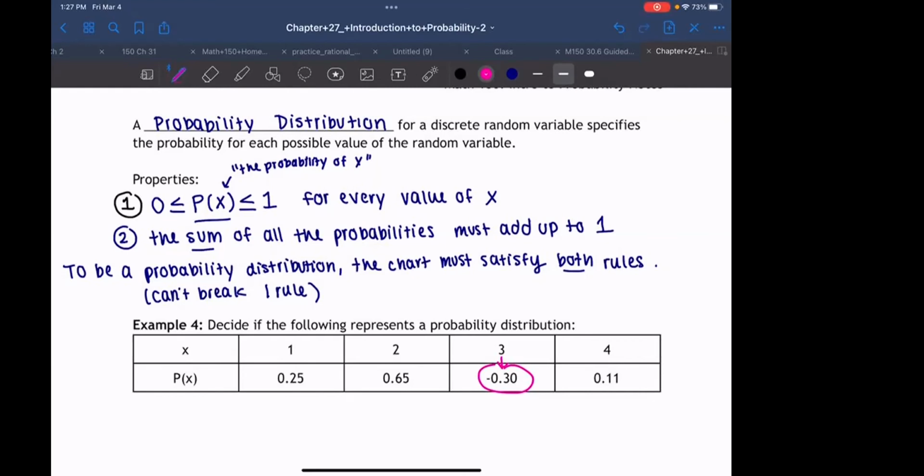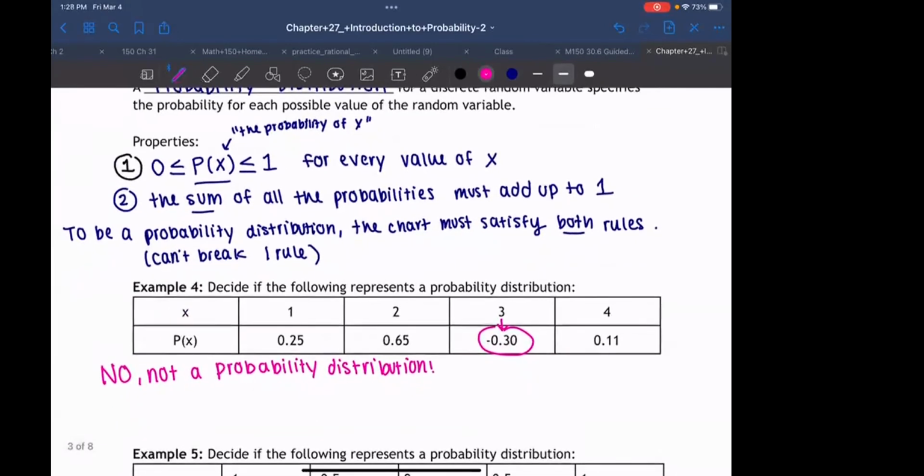So no, not a probability distribution, because it didn't satisfy property 1.